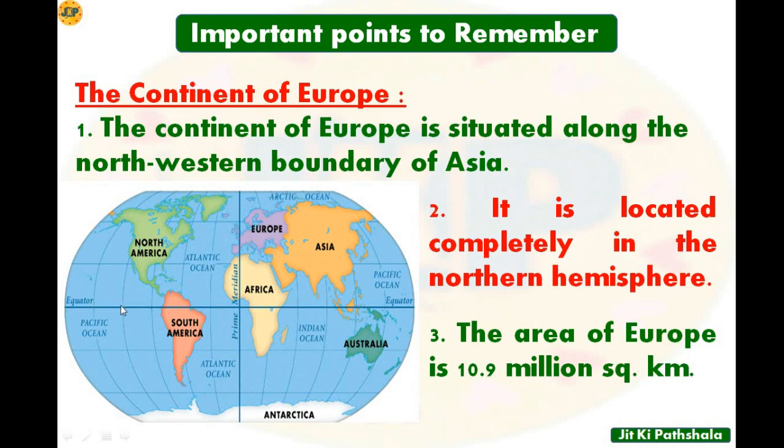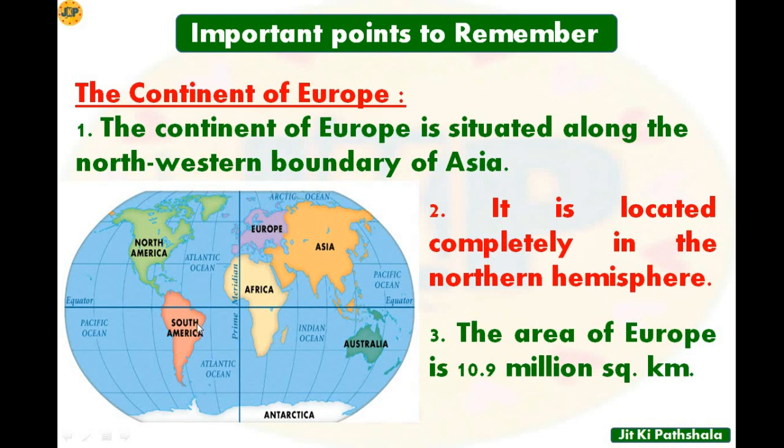Here you can see this blue line is the equator and this one is the prime meridian. Hope you can see, this is the equator and this part is the northern hemisphere while this one is the southern hemisphere. So easily we can say that Europe is completely located in the northern hemisphere.